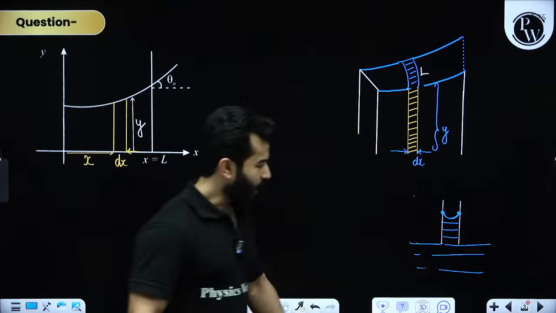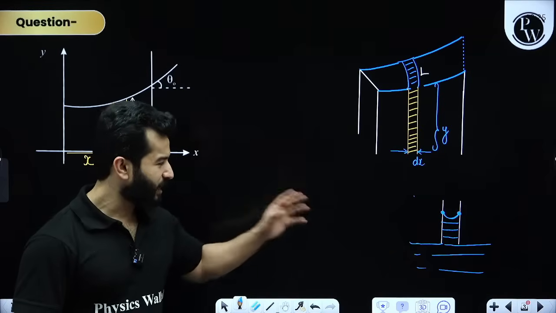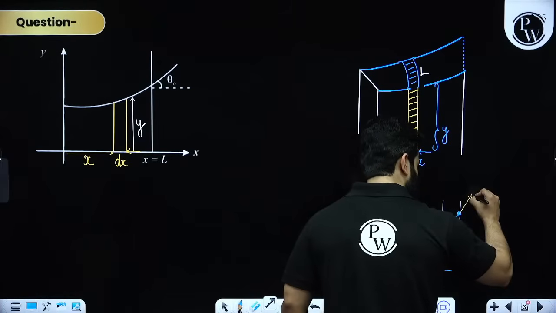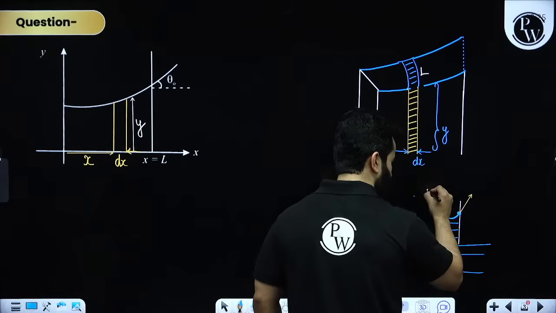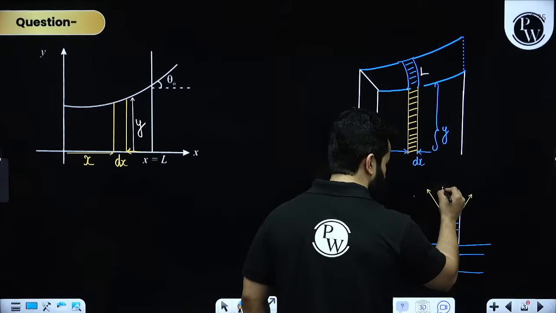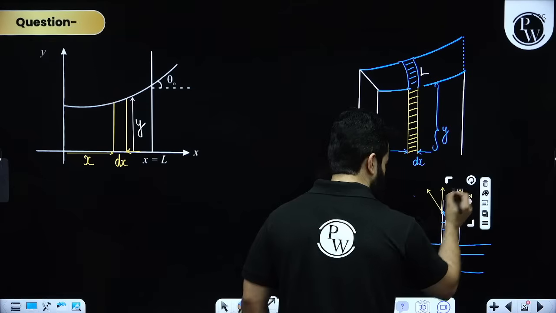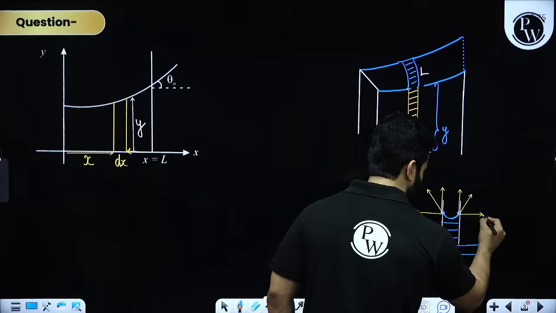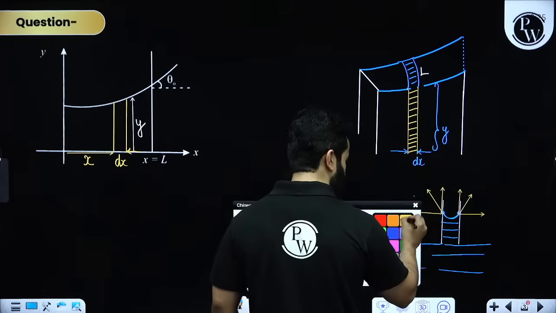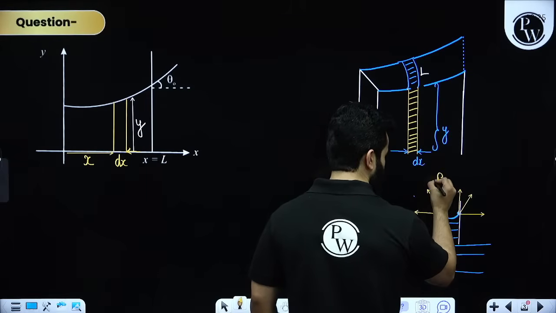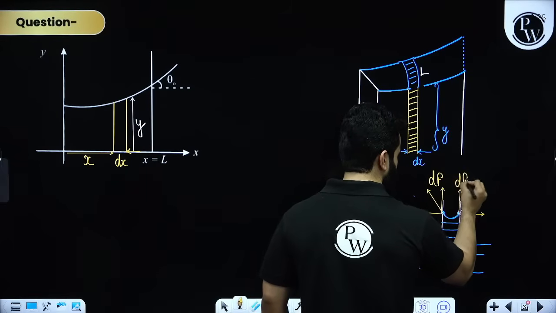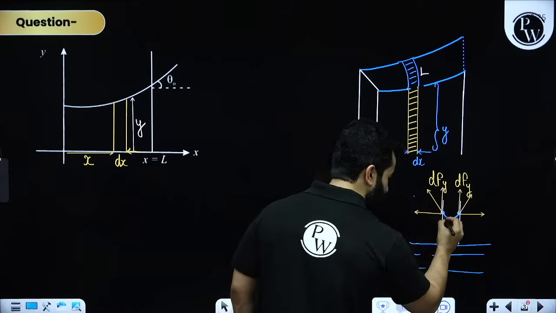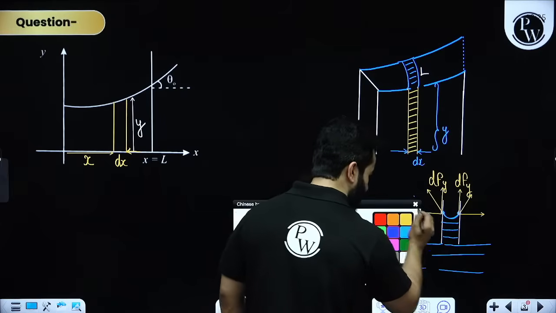Clear? Now, how is it possible that something like this will happen? Because of surface tension. Surface tension acts in this direction, surface tension acts in this direction, and we have got vertical component of surface tension. Am I correct? You have got horizontal component of surface tension. I mean force due to surface tension, of course, my dear friends, right? So you have got forces in this directions, dF and dF. These are in y directions, and this part of the liquid, kindly please see, my dear friends, this part of the liquid,